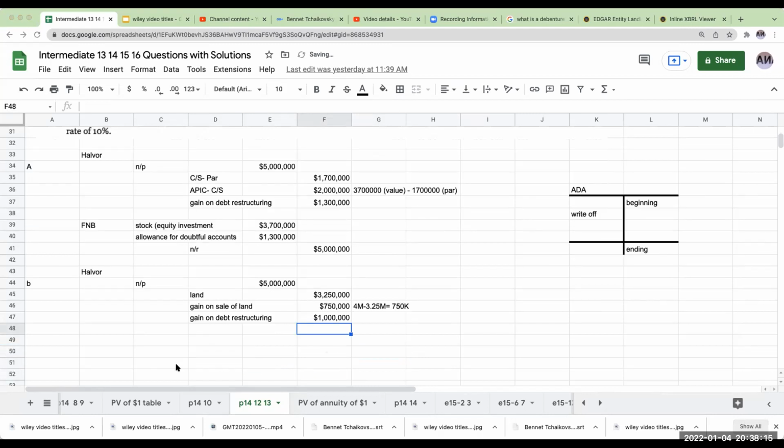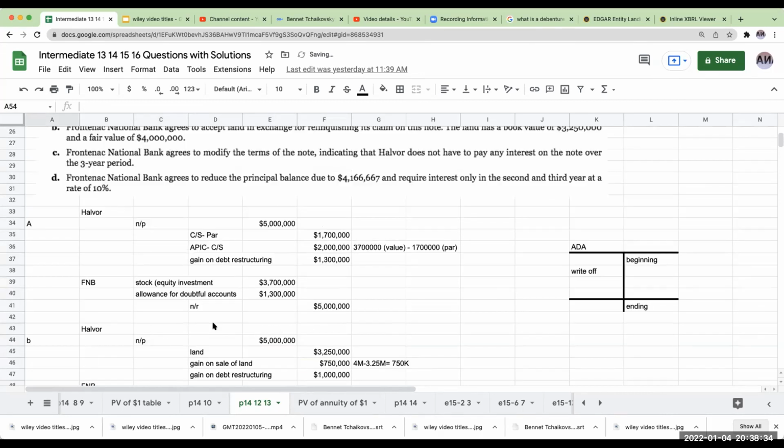So let's go ahead and do the one for FMB. This is going to look somewhat familiar. So for FMB, now I'm going to be getting land. My land is at 4 million. I'm still writing off my note receivable, and then I'm going to have an allowance for doubtful accounts of $1 million. Okay.